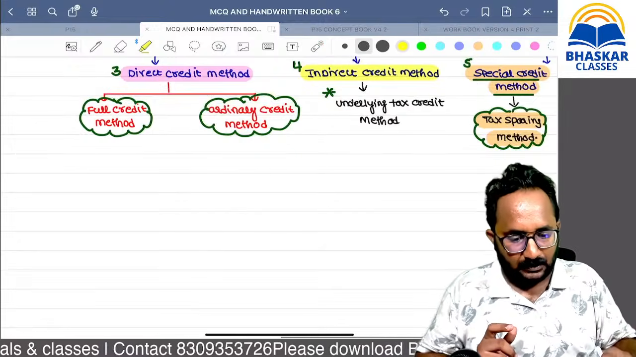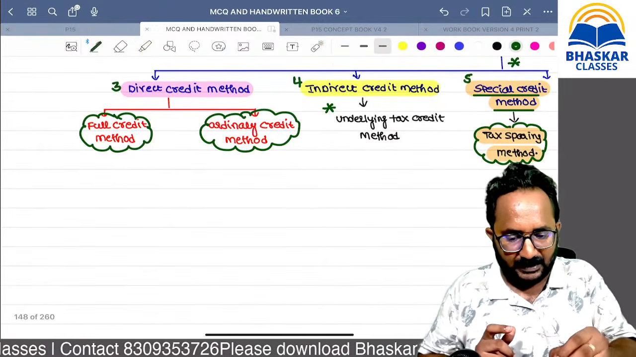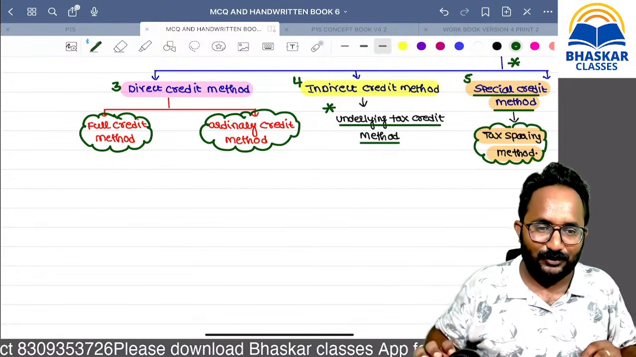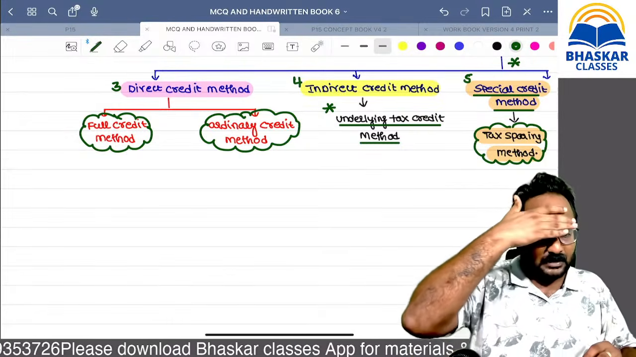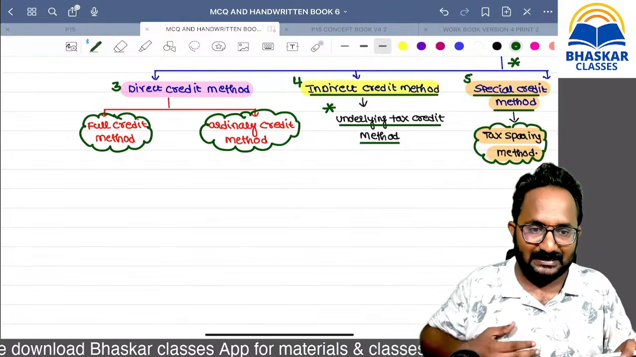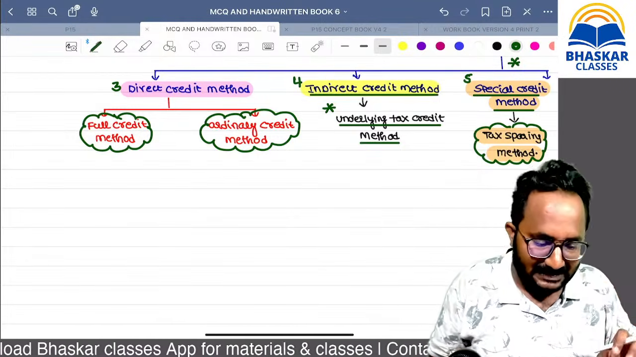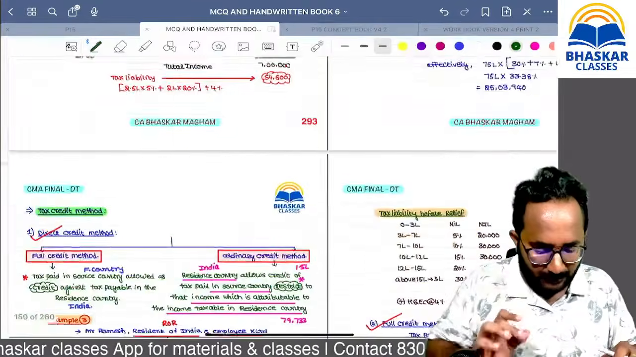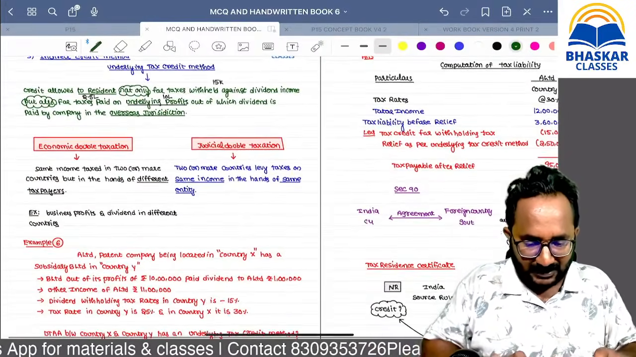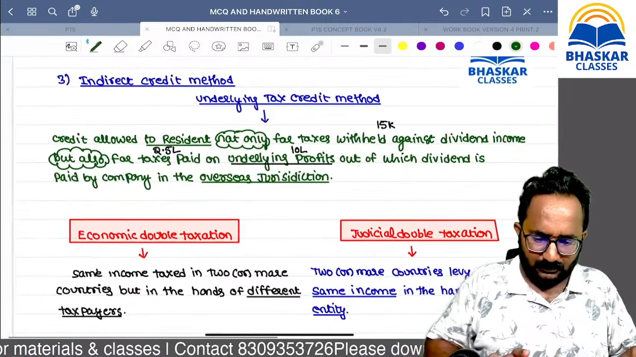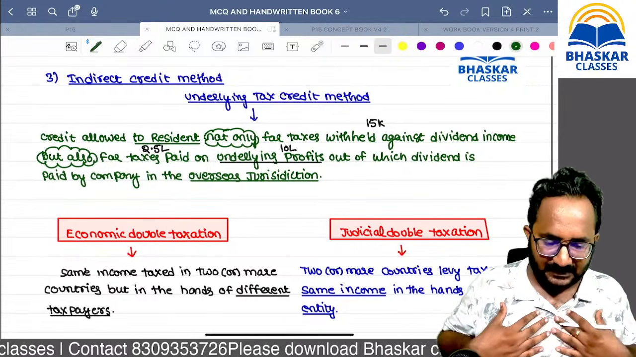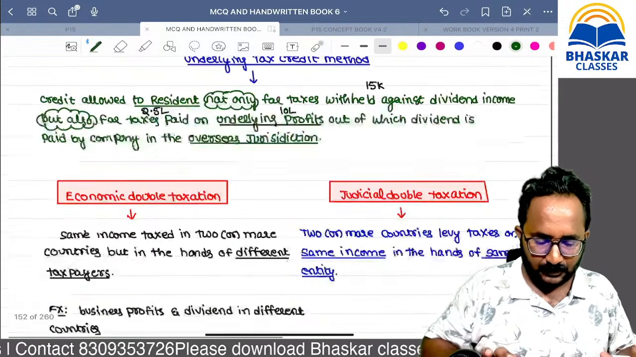So this is a dangerous method. Maybe you will not accept it in a short time, but I will tell you and close it down. Listen carefully. Indirect credit method is what is called the underlying credit method. Now I will tell you one example. It is a rarely used method, but we have it in our syllabus. That's why we will discuss this method now.